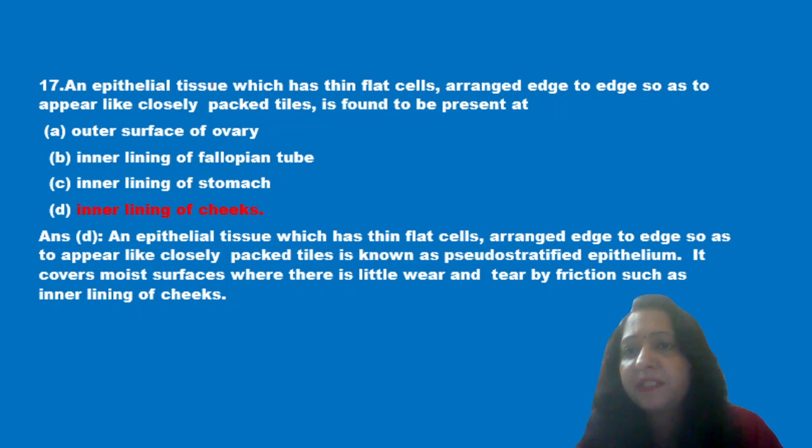Next question is: epithelial tissue which has thin flat cells arranged edge to edge so as to appear closely packed like tiles is present in the outer surface of ovary, inner lining of fallopian tube, inner lining of stomach and inner lining of cheeks. Now we know that epithelial tissue is made up of flat cells, and these cells are arranged edge to edge so that they appear as tiles. So it forms the inner lining of the cheeks. So option D is the correct answer.